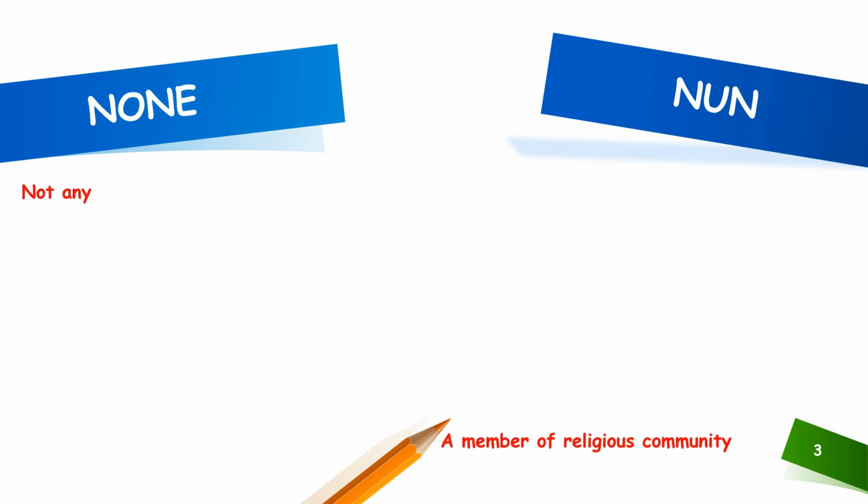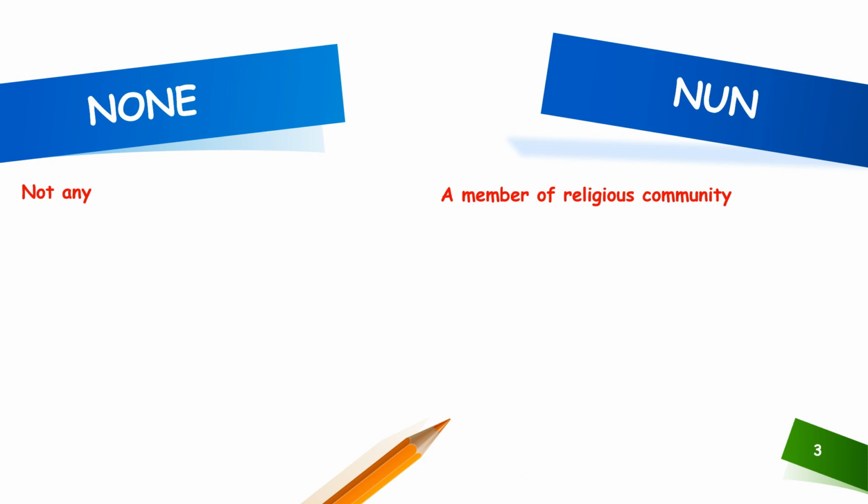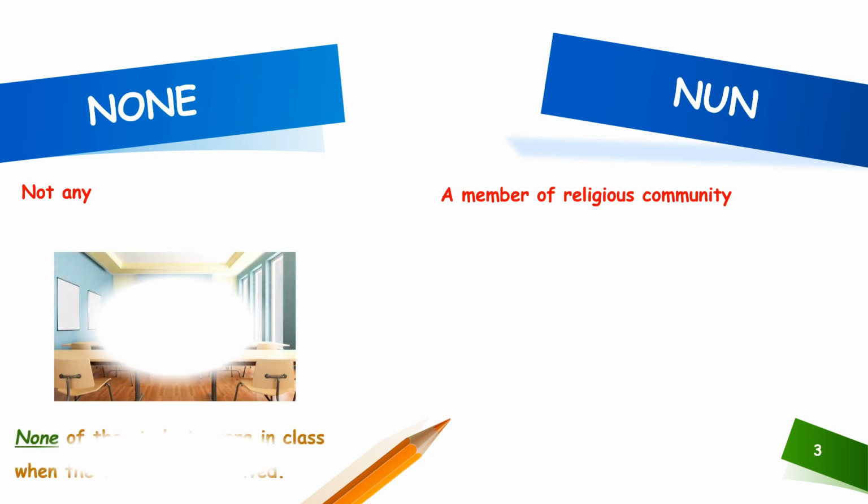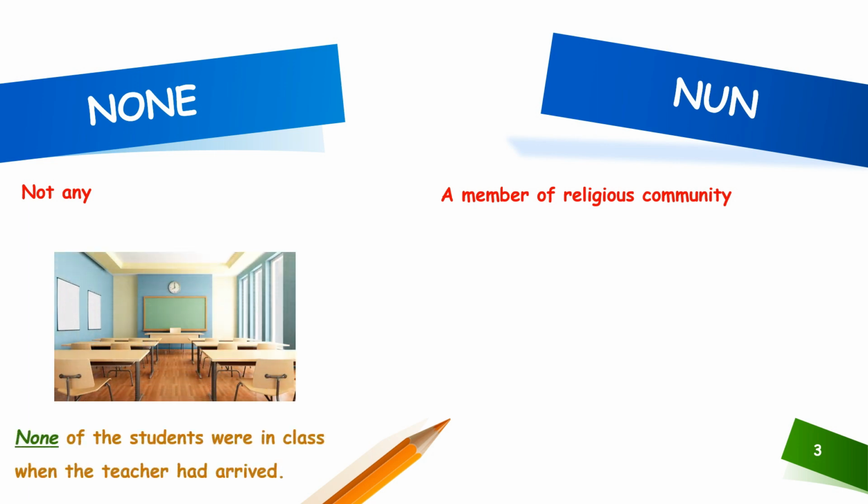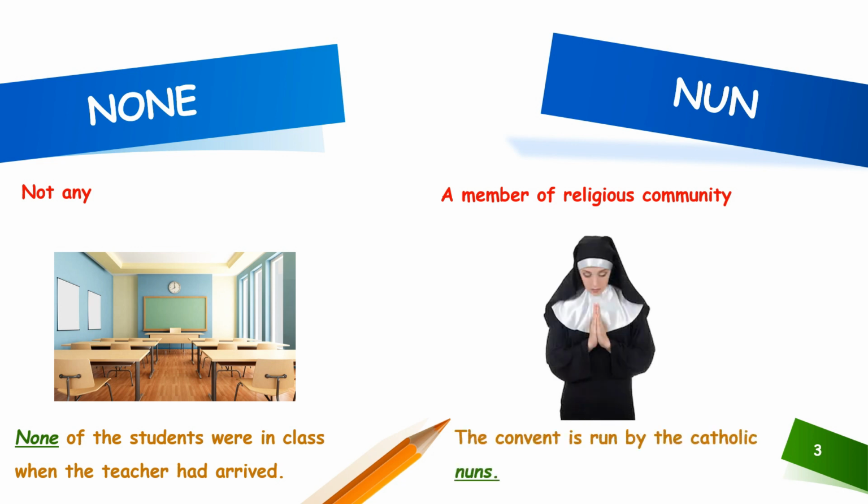The third set of homophones for discussion is none and nun. None means not any, and nun is a member of a religious community. Now, let us see how to use this homophone in a sentence. None of the students were in class when the teacher had arrived. The convent is run by the Catholic nuns.